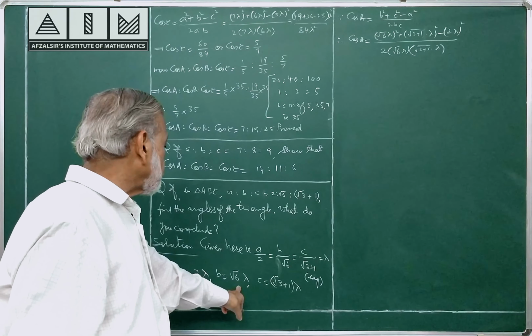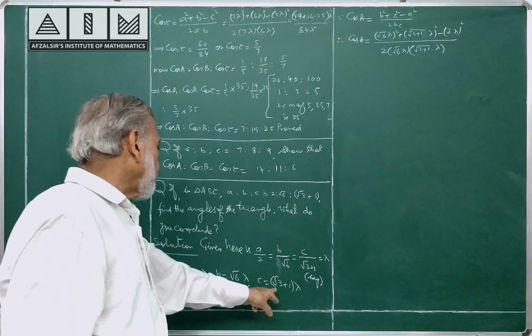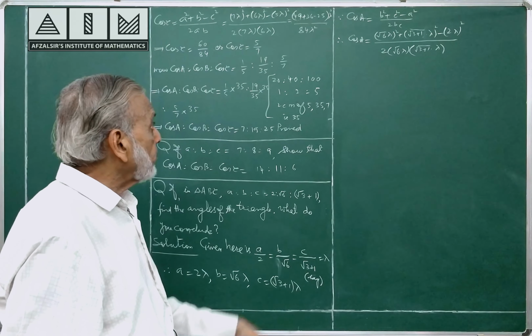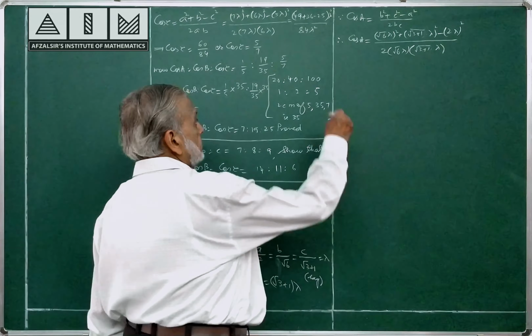B square is (root 6 lambda) whole square, C square is (root 3 plus 1) lambda whole square, A square is (2 lambda) whole square, by 2 times B C. Understand, cos A is equal to (B square plus C square minus A square) by 2BC, substituted.